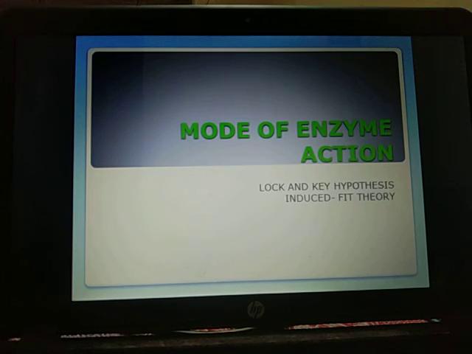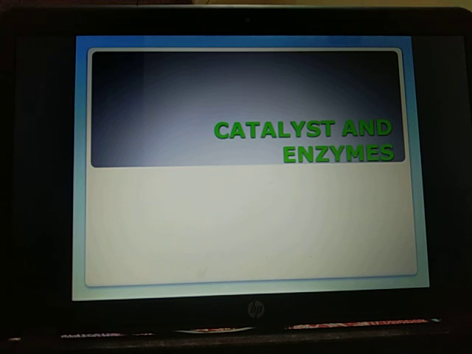Catalysts are inorganic substances which increase the rate of reaction without themselves undergoing any change and without modifying the equilibrium of the reaction. Enzymes are similar chemicals which are biological in origin and operate in the biochemical world. Now let's discuss some similarities. Unchanged: both catalyst and enzyme remain unchanged chemically and quantitatively at the end of the reaction so that they can be used over and over again.